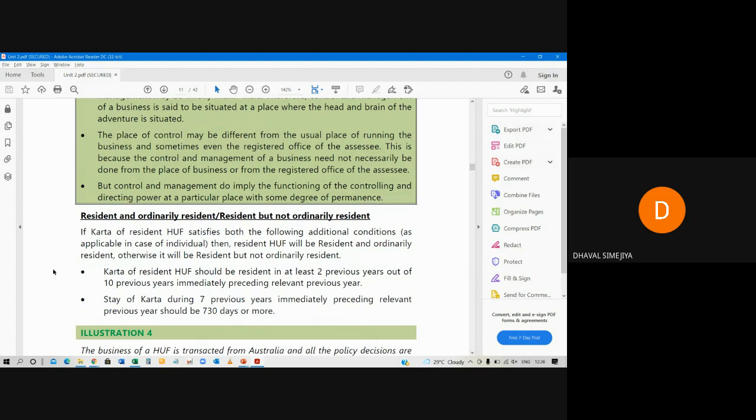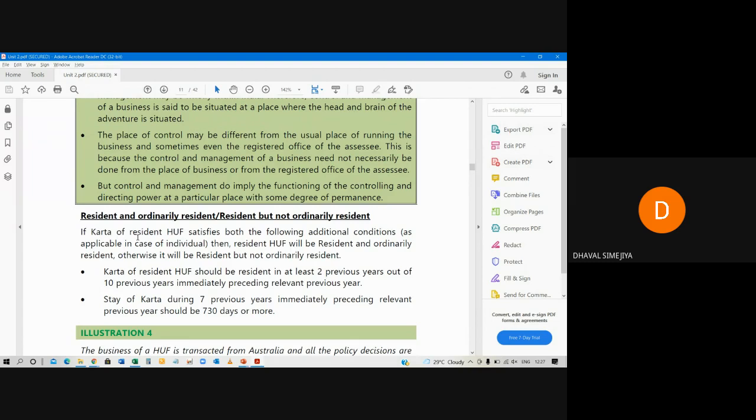Now, we have to check whether the Karta satisfies both conditions. Condition number 1, same condition: 730 days or more within India in the 7 years preceding the previous year. Or he must be resident in India for 2 of the 10 previous years preceding the previous year. We have to check for Karta. If Karta satisfies both the conditions, then HUF is said to be resident and ordinarily resident. Otherwise resident but not ordinarily resident. Very simple.